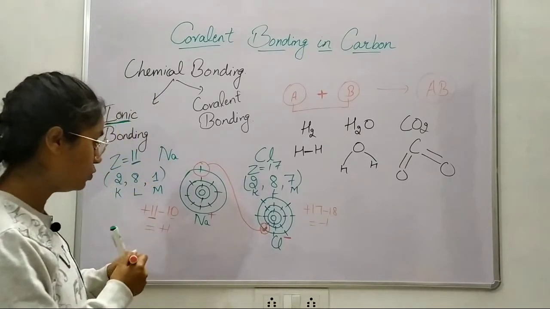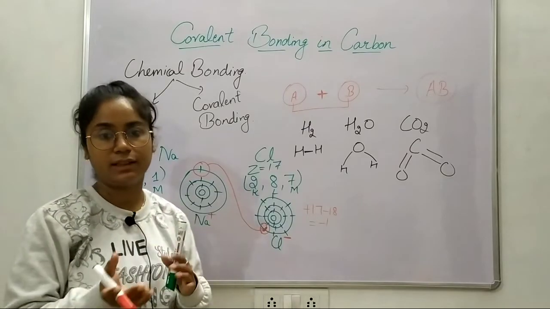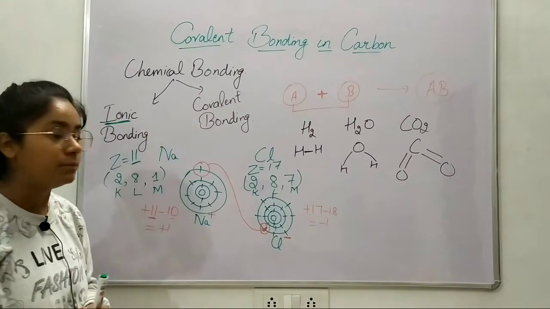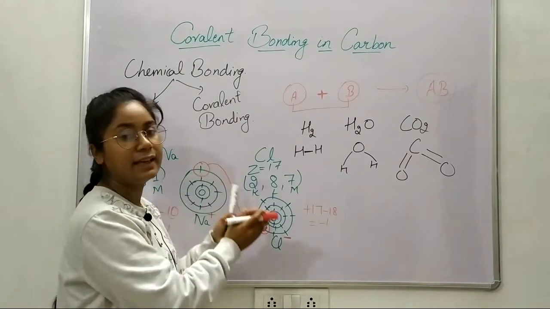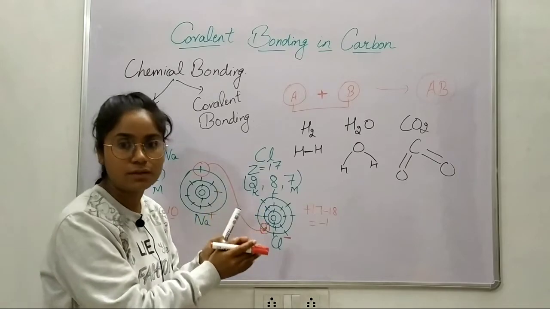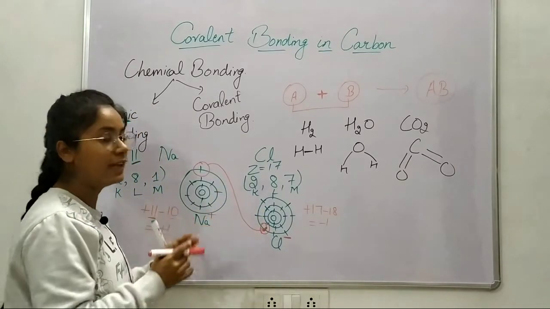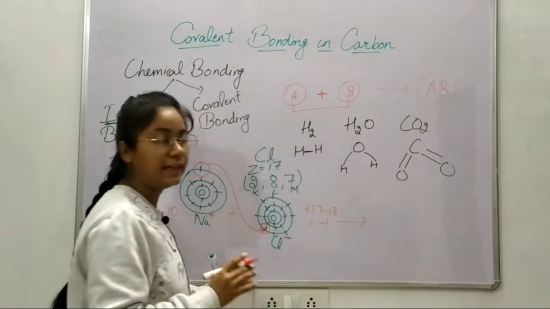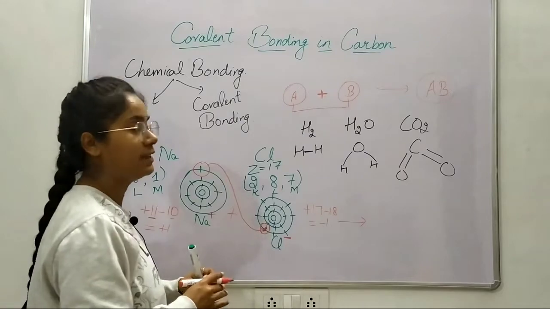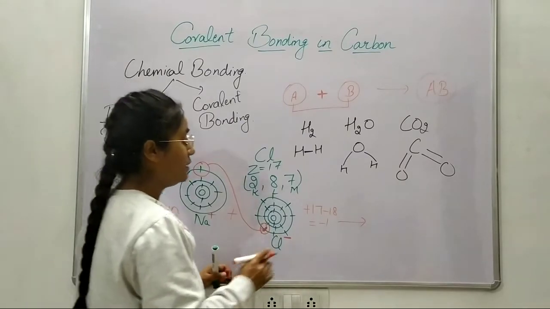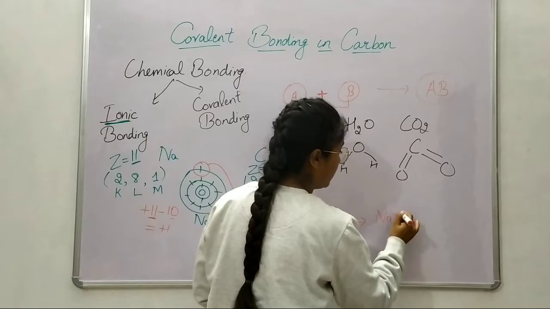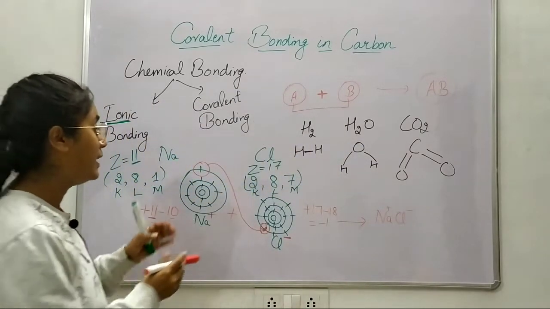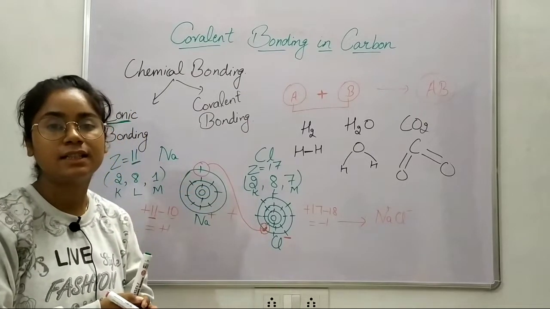Now since these two have created a bond between them, okay, now that bond is what? Ionic bond. Because of gaining or losing of electrons, these two have made a bond between them, and due to that bond they have taken part in a chemical reaction, and due to that chemical reaction a new product is formed, that is sodium chloride, which is also known as common salt, and the name of the bond between them is ionic bond.